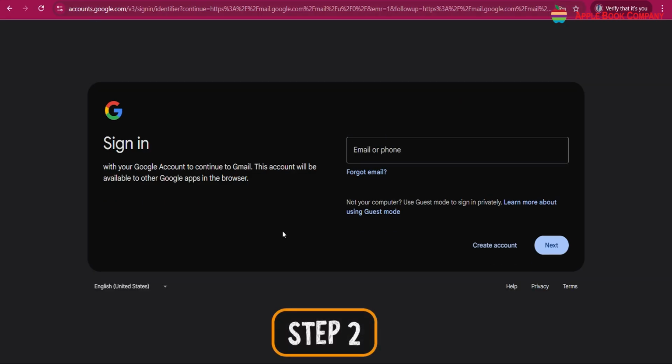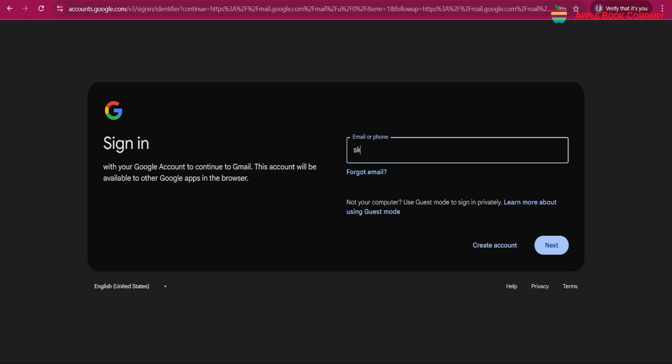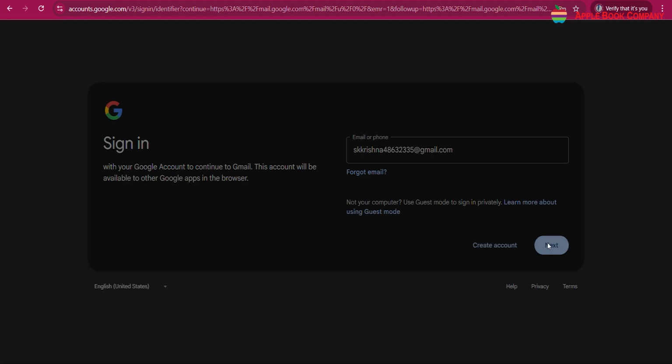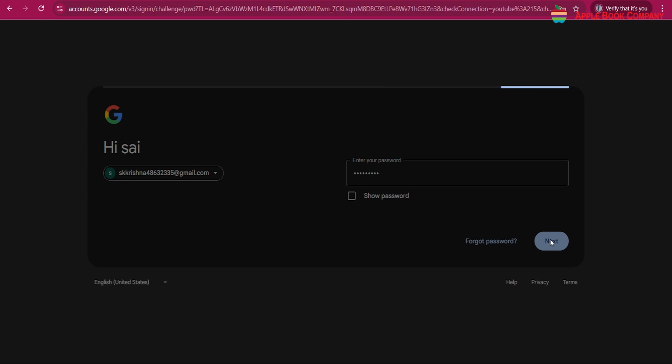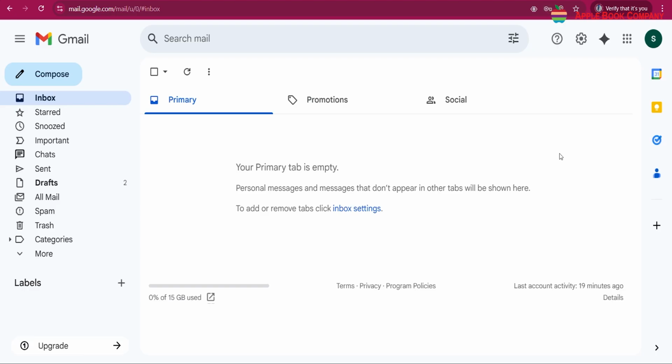Step 2. Look for the Sign In button on the home page and click on it. This action will take you to the login page. Step 3. In the first field, enter your complete email address and click on the next button. Step 4. In the next field, type your password and click on Sign In. Once signed in, you will be taken to your inbox, where you can view received emails, compose new messages, and manage your account.